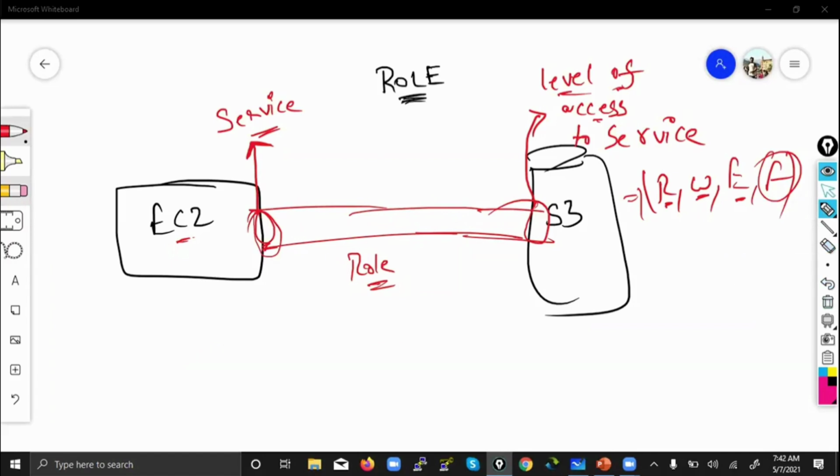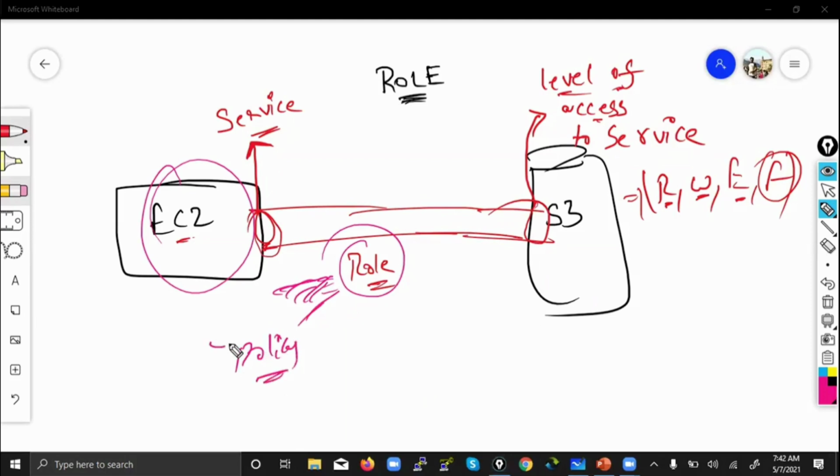So here what is a role? How will you create a role? Role is nothing but a group of policies. Whatever permissions you want to give to the EC2, all the types of permissions you will group together and make it as a role. Group of permissions means nothing but what is permission? Permission means nothing but policy. So how do you create a role? With the help of policies.